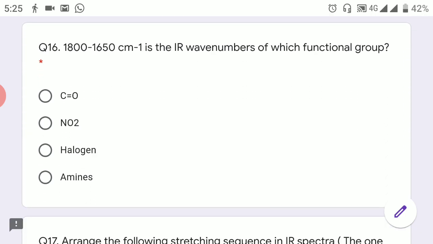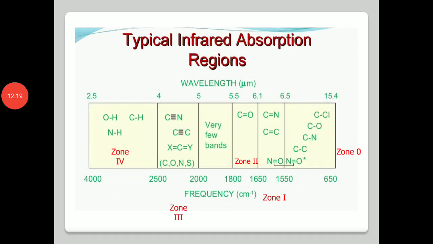For the next few questions you must follow the table of IR ranges. Question number 16: a wave number of 1800 to 1650 centimeter inverse is the IR wave number of which functional group? Here you have to remember the different zones, so let's revise them. We have studied zones 0, 1, 2, 3 and 4.